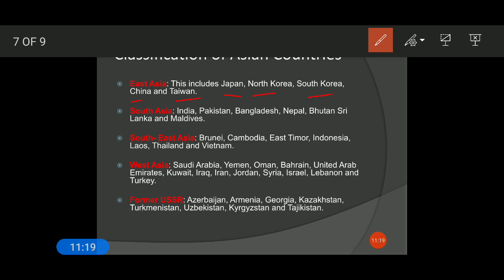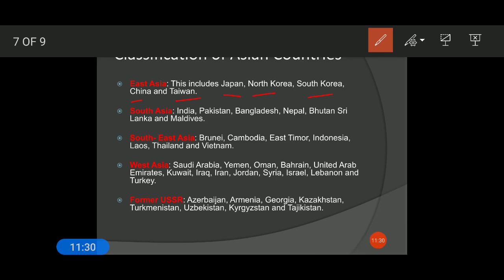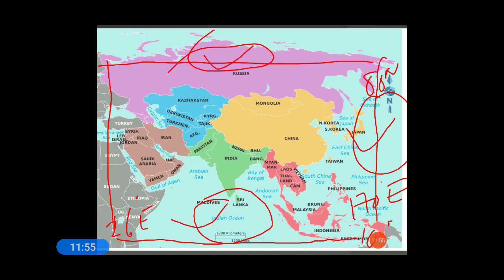The countries that lie in East Asia are Japan, North Korea, South Korea, China, and Taiwan. And the countries that lie in South Asia are Pakistan, India, Bangladesh, Nepal, Bhutan, Sri Lanka. Let me show you on the map. Look at this map. It is indicated with different colors here.